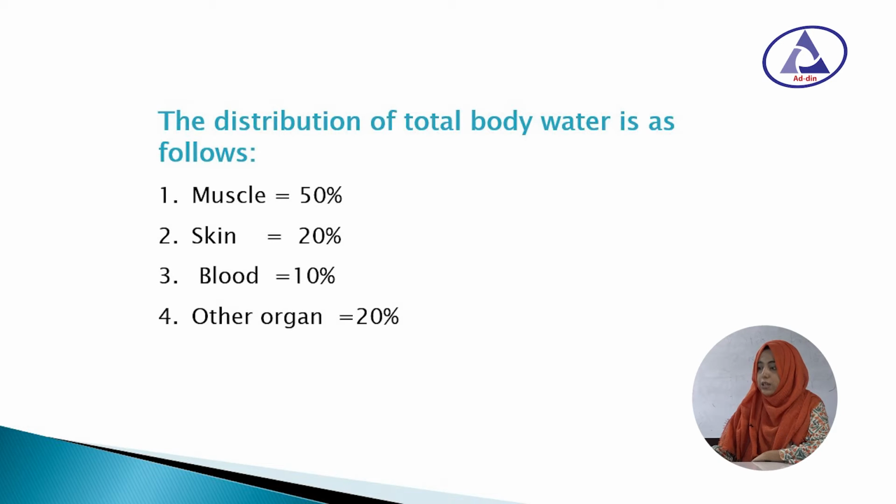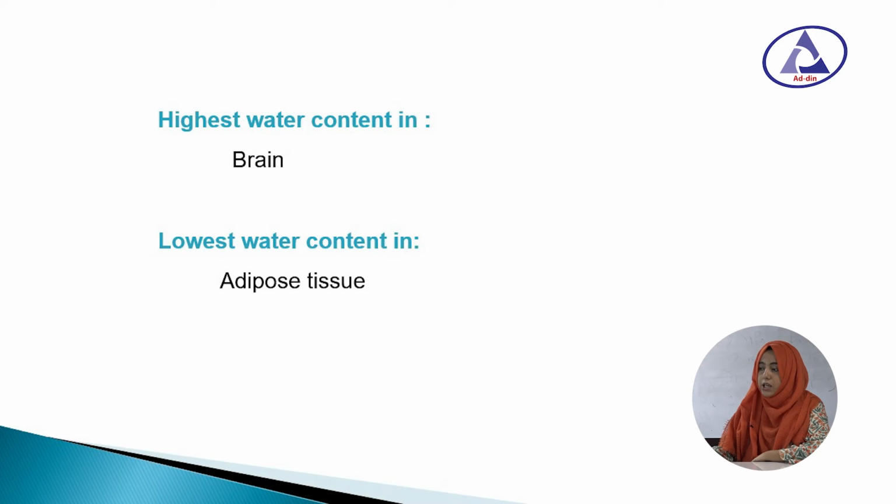In muscle, there is 50% water, in skin 20% water, in blood 10% water and other organs contain 20% of water. The highest water content organ is brain, the lowest water content organ is adipose tissue.